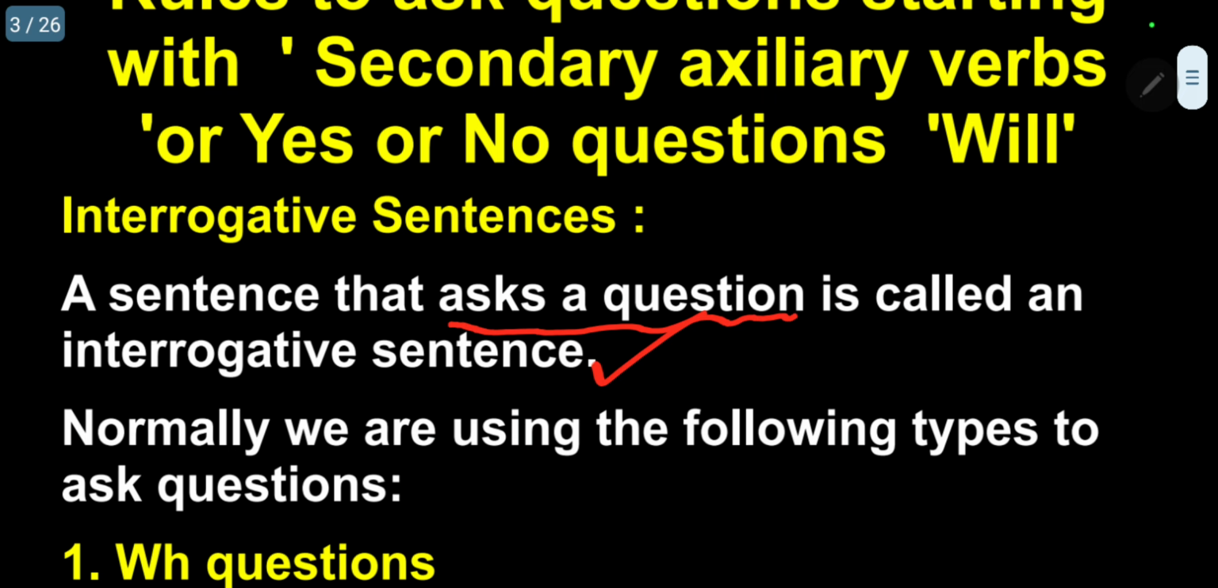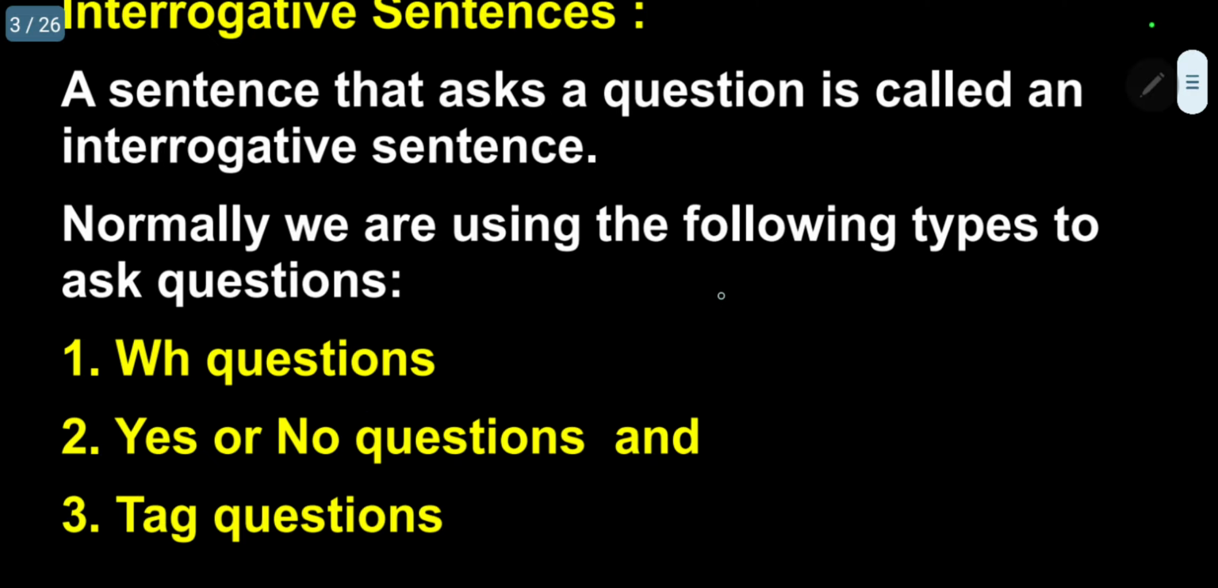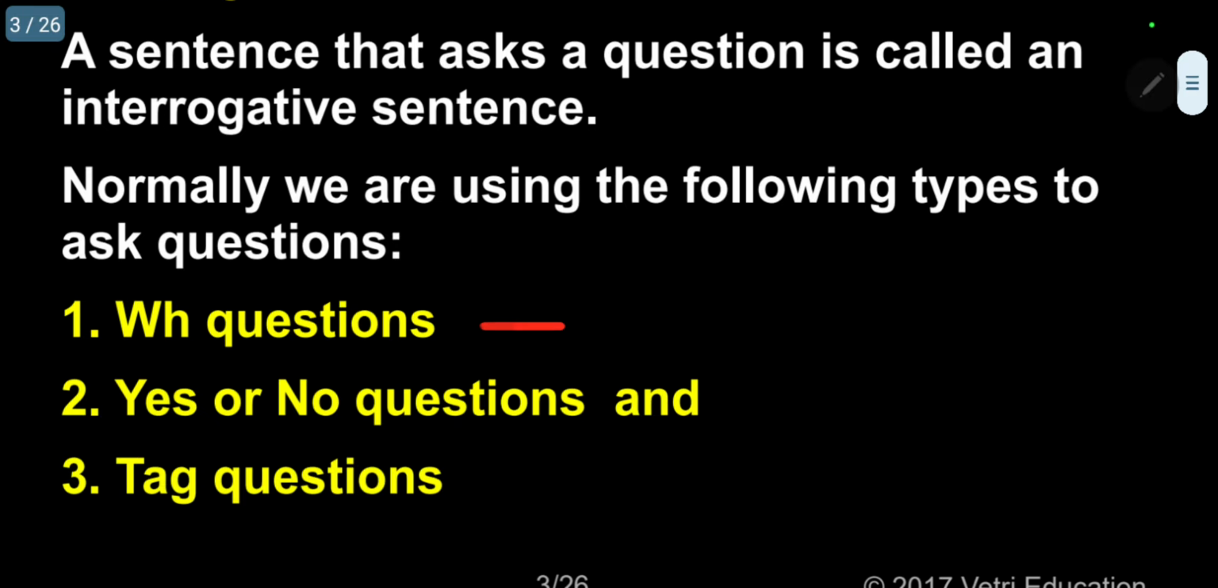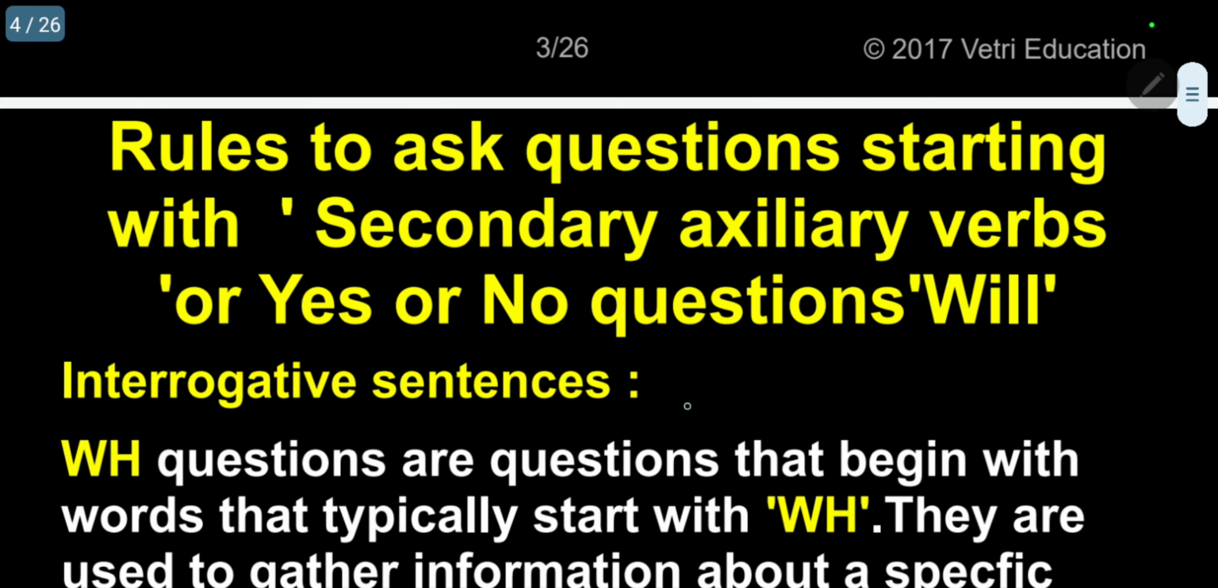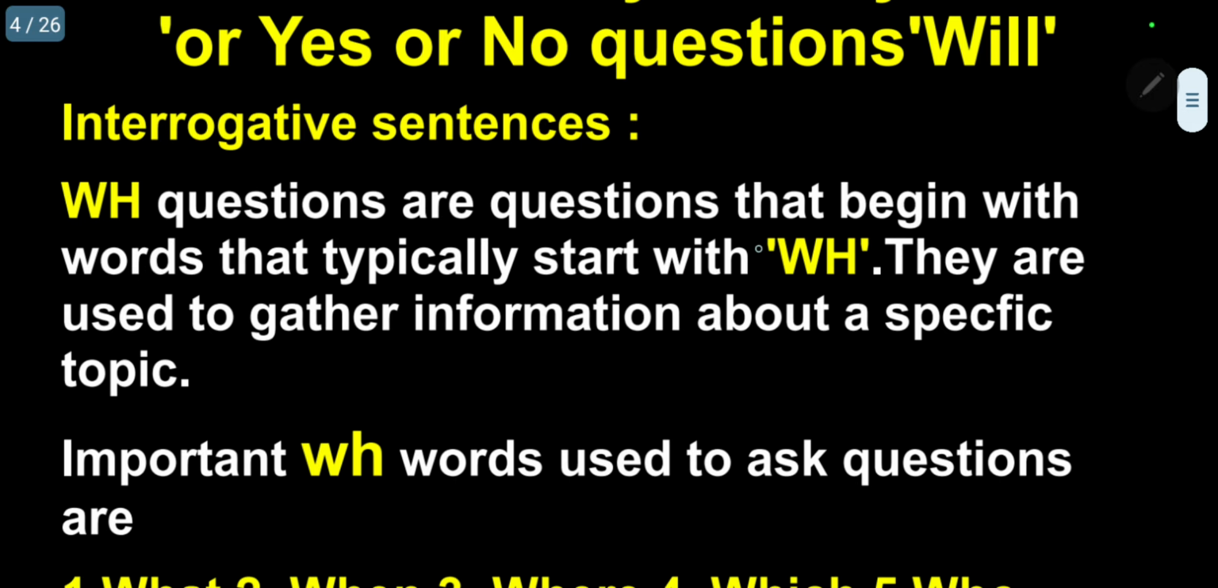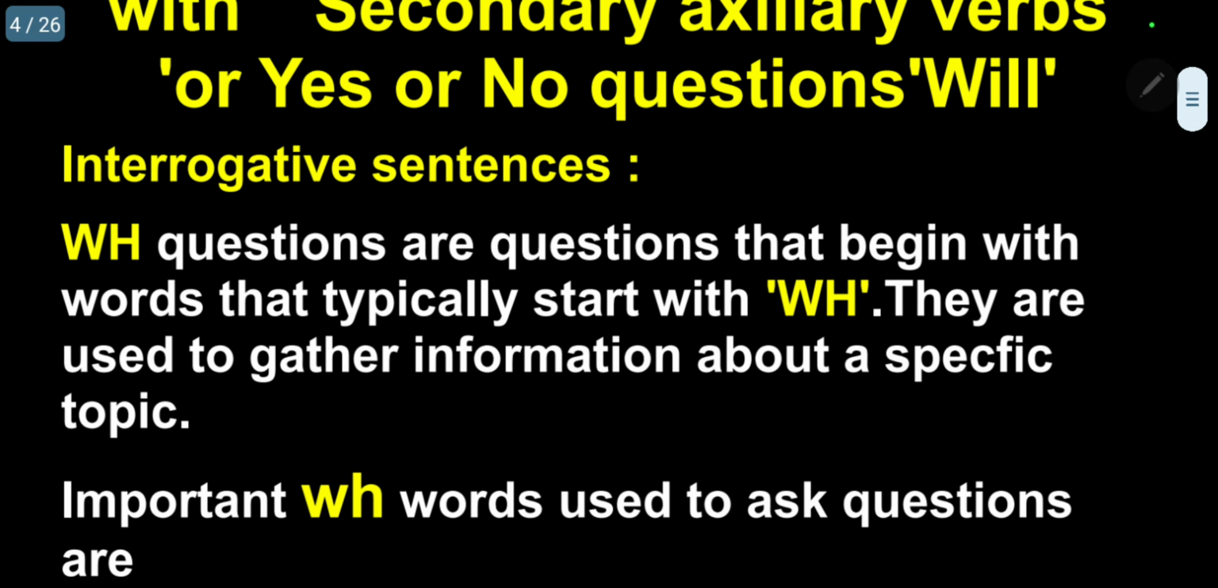Normally, we are using the following three types to ask questions. What are they? One, WH questions. This is what we usually use, that means words starting with WH. Under this, nearly 9 words are there. We will discuss later. The second type is yes or no questions. And third is tag questions. Now, under the interrogative sentence, let me give some information.